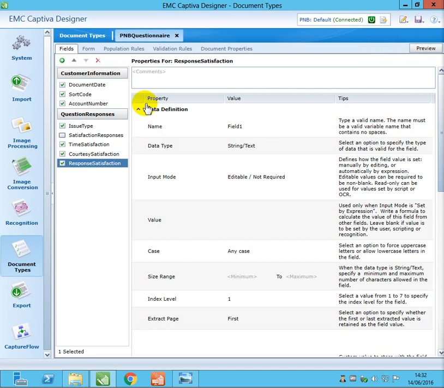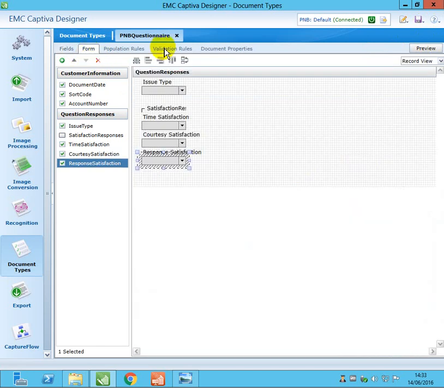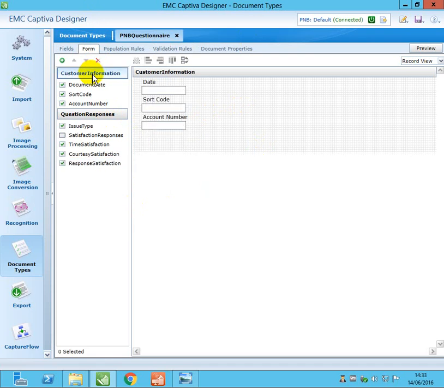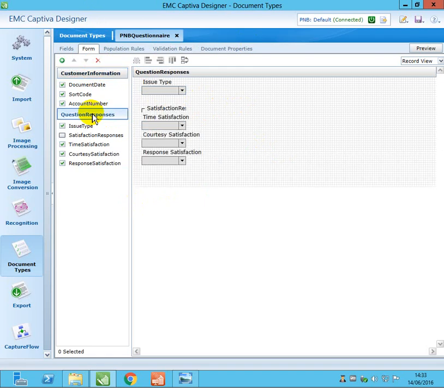Now if you go to the form layout, you can see the layout. We can just change the layout. If you go to the form tab, this is my layout. If you see the customer information segment, these are the values, something like this. And the questionnaire question response looks like this.